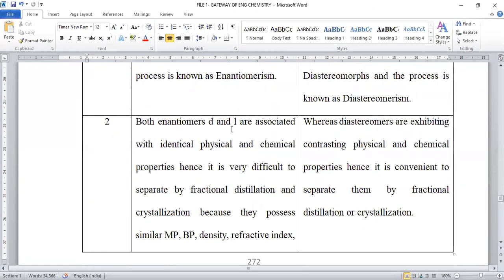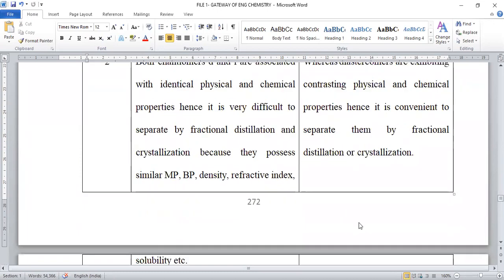Enantiomers are DL-type isomers. Dextro and levo isomers are present, and all their physical and chemical properties are exactly the same. Hence, it is very difficult to separate them. Their melting point, boiling point, and density values are exactly the same for enantiomers. Diastereomers exist with different physical and chemical properties, so it is very convenient to separate a diastereomeric pair.